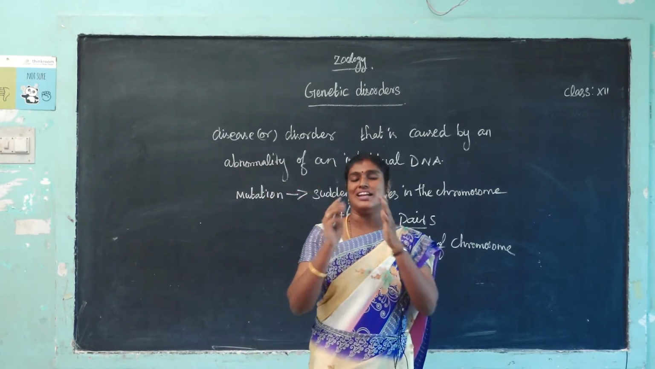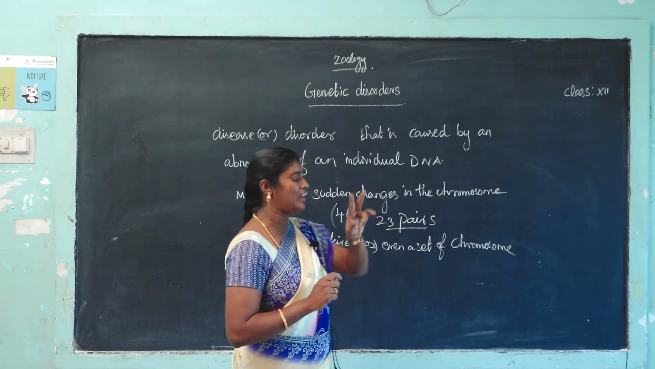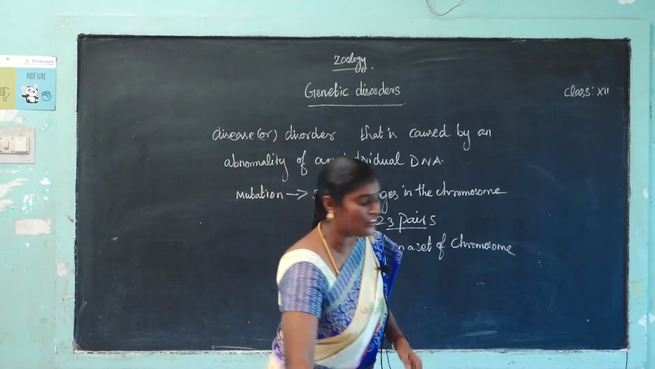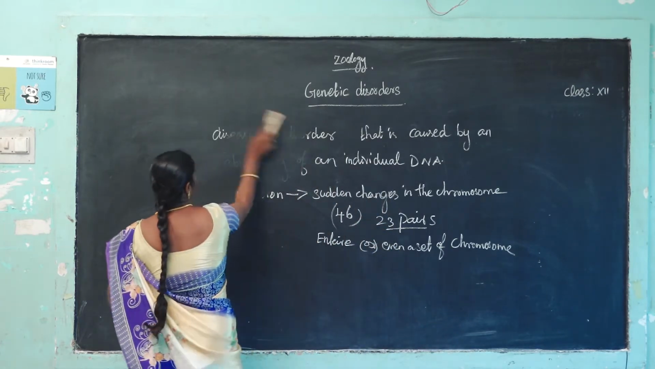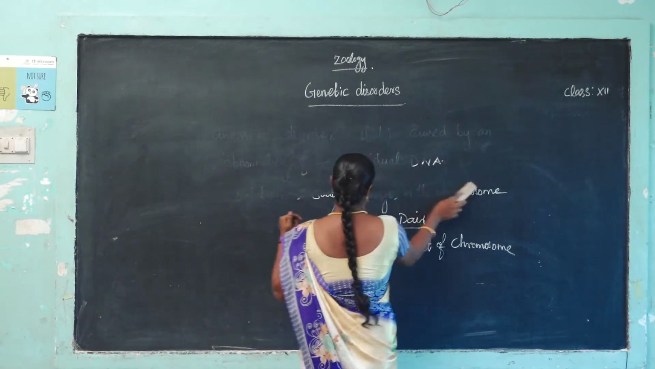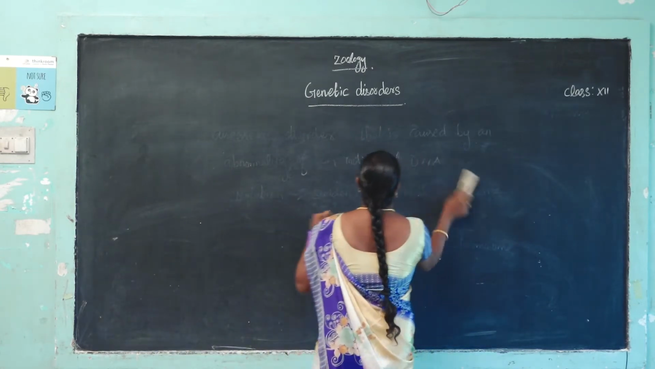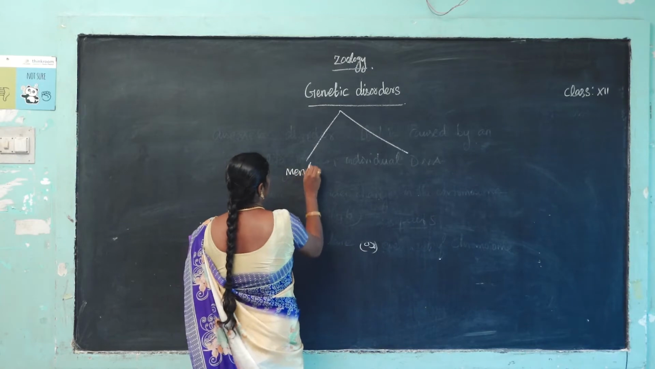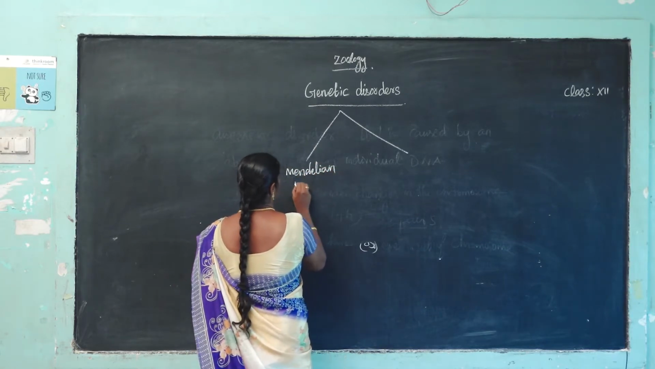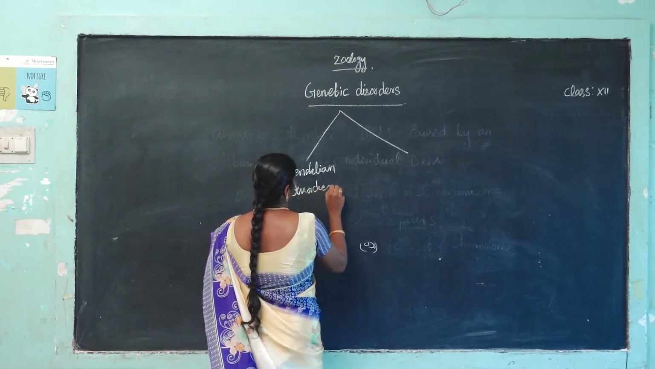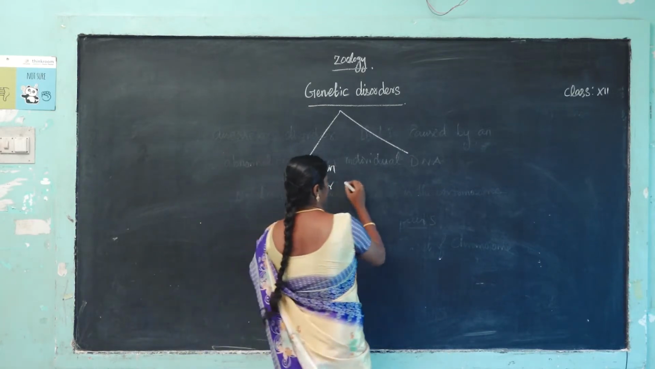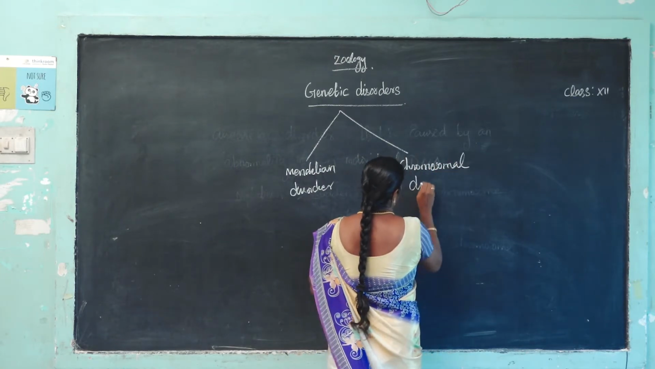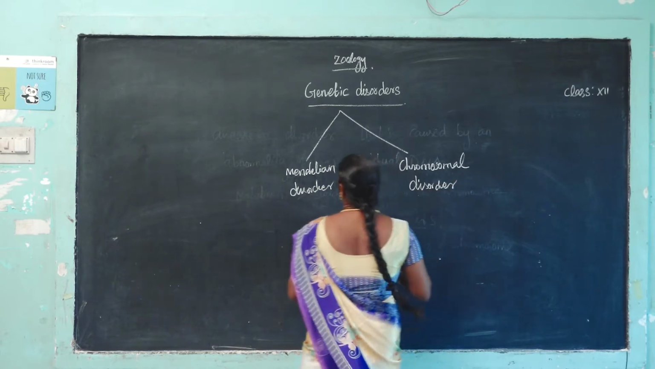Next, genetic disorders are classified mainly into two types. First, Mendelian disorder. Second, chromosomal disorder. Who is Mendel? Gregor Johann Mendel, father of genetics. First we see the Mendelian disorder.